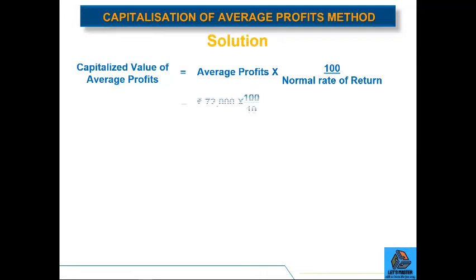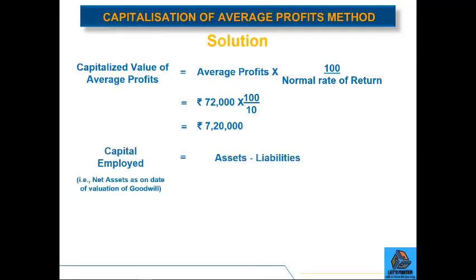So average profit, we know, is 72,000 multiplied by 100 divided by normal rate of return, which is given in the question as 10. So the capitalized value of average profit is 7,20,000. Now we will calculate the capital employed. And to find out capital employed, we deduct the value of liabilities from assets. That is 9,70,000 minus 4 lakhs. So the resulting value is 5,70,000. So the value of capital employed is